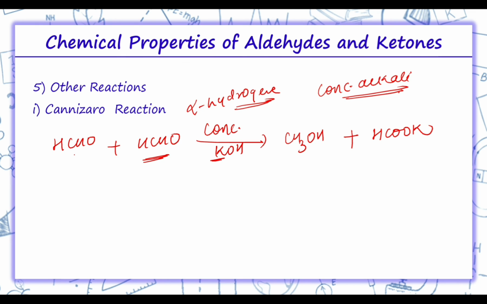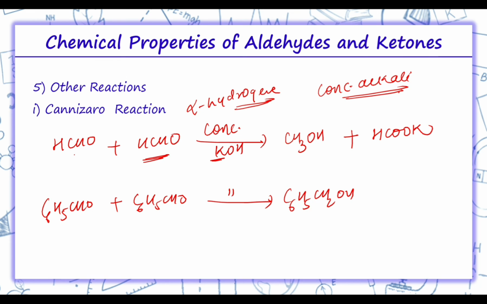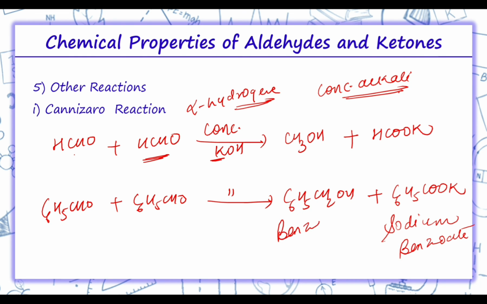Now, one more compound is there which is not having alpha hydrogen, which is benzaldehyde, C6H5CHO. So, C6H5CHO reaction with concentrated KOH will give C6H5CH2OH, which is benzyl alcohol, and the salt of benzoic acid. So, we'll get C6H5COOK. Thus, here we'll get potassium benzoate, and this is benzyl alcohol.